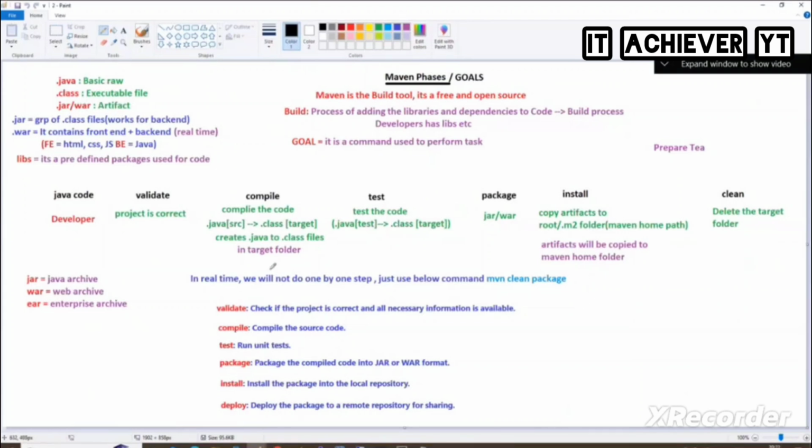Is the Maven theory clear? So Maven needs to contain what file exactly? POM file. What file? pom.xml. Okay.